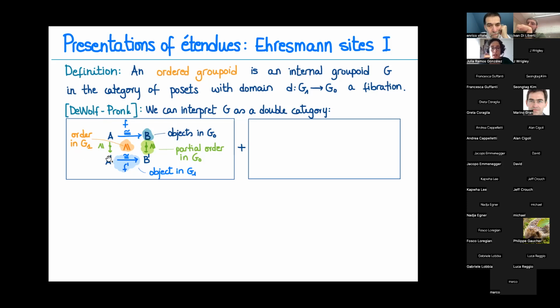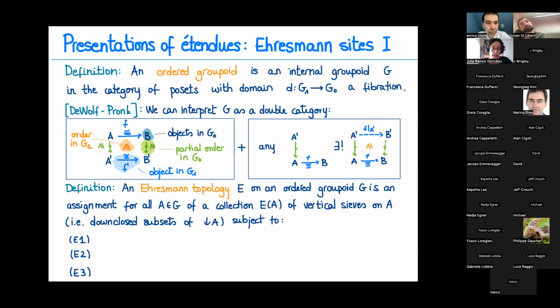And with this picture, which forms a double category, the fibration property translates to the following. And that is that any diagram, which is just a left bottom corner, can be completed uniquely to a 2-cell. And because it is unique, we denote the top arrow the restriction of f to the object A prime. So we have these ordered groupoids, which we can work with as double categories this way, and we can put topological information on them. And so let me define it.